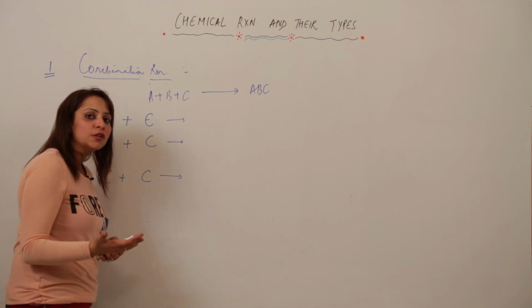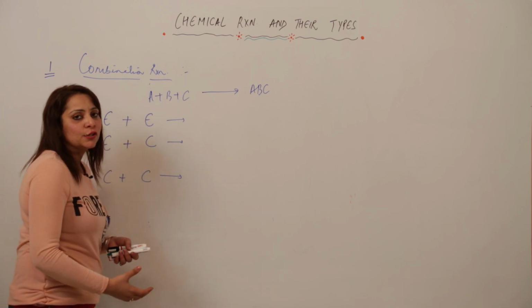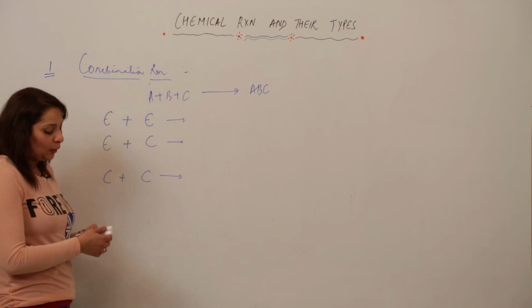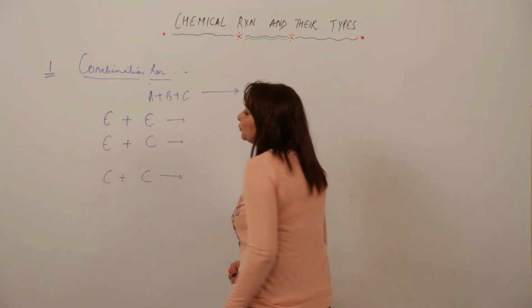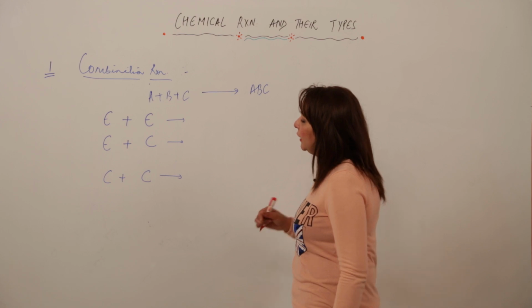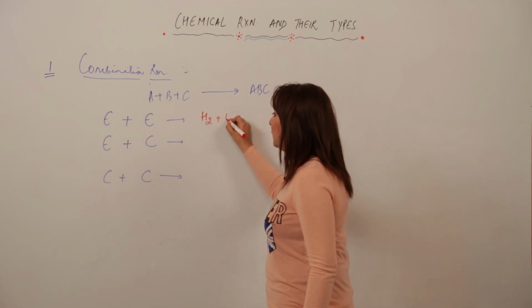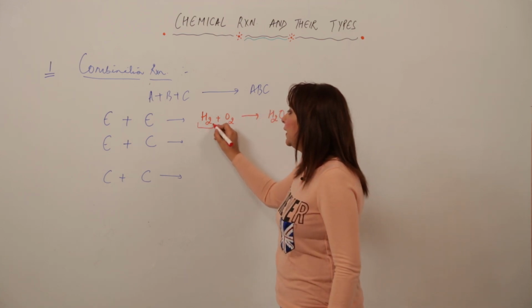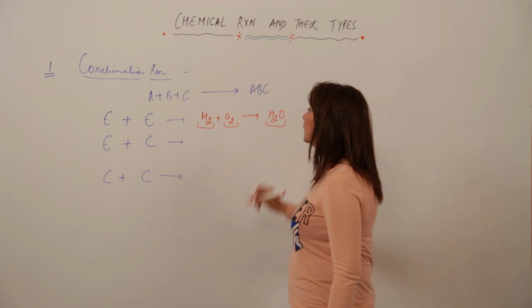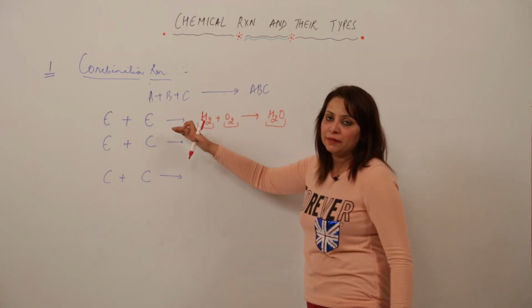Element and element can combine to form a single product. Similarly, element and compound can also combine, and similarly compound and compound can combine. I am writing an example for you to make it more clear. We will have an example in which we are using the elemental states. For example, I am taking H2 plus O2 forms H2O. See, H2 and O2 are elements, and H2O is a compound. So this is the combination at element level, right.